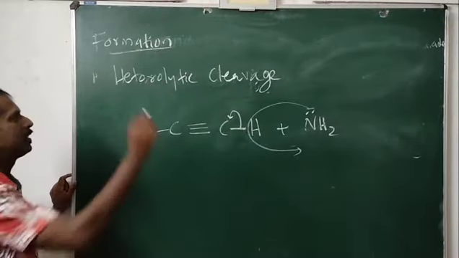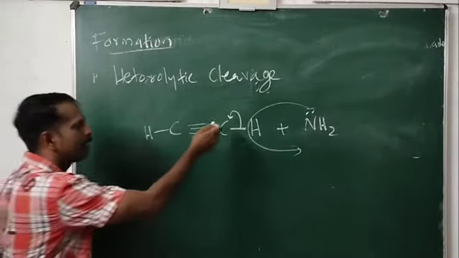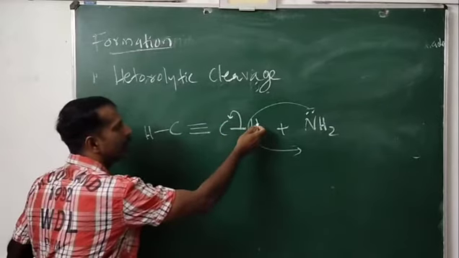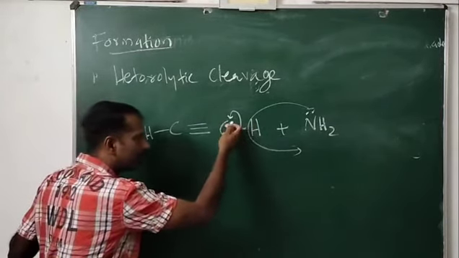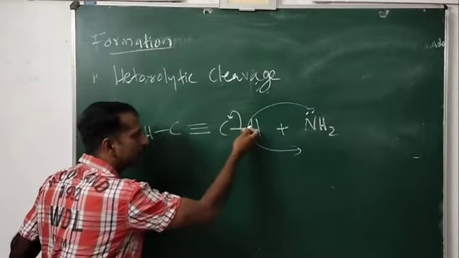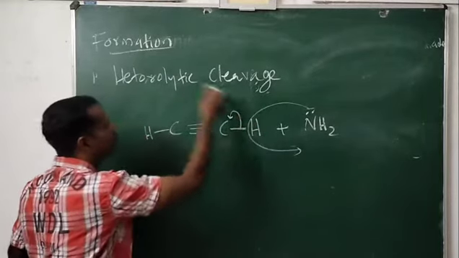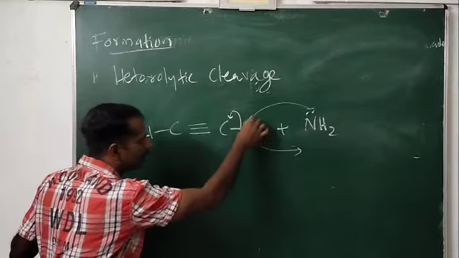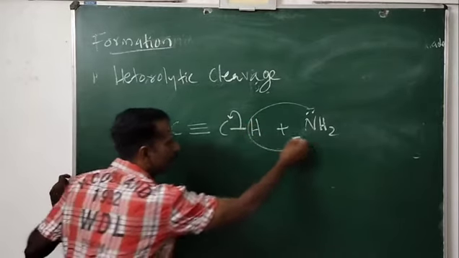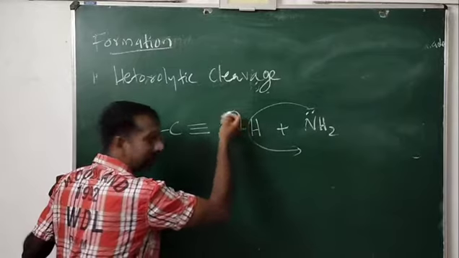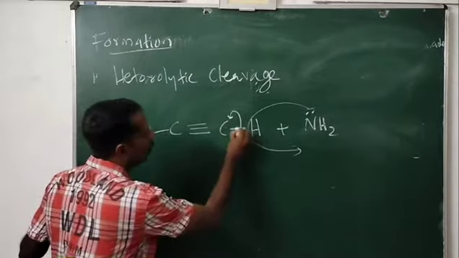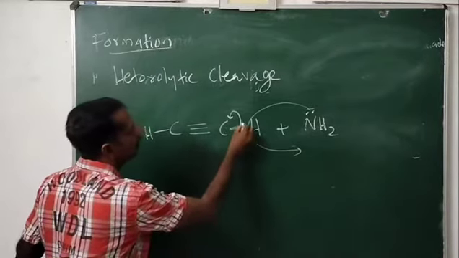So this is the first method: by the heterolytic cleavage of a carbon sigma bond, you can take the carbon hydrogen bond. This sigma bond is breaking by heterolytic cleavage. That means H plus is going away and the carbon is retaining the bond pair of electrons. This bond pair of electrons is coming back to carbon.